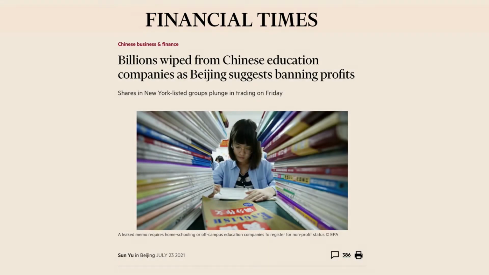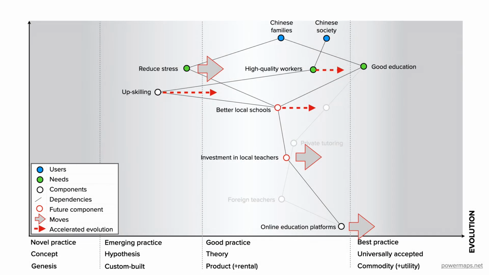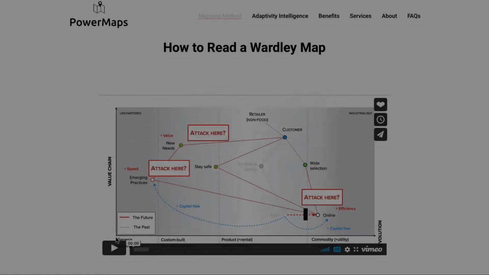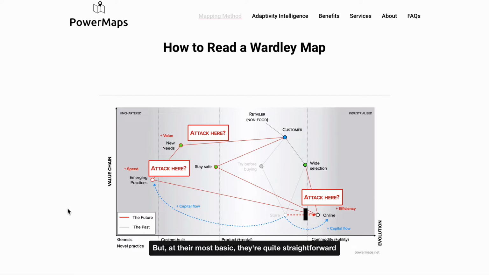Our source material is this article in the Financial Times, and we'll be using a Wardley map. You should be able to follow this video even if you're new to Wardley maps. But if you'd like to learn more about this powerful tool, visit our website at powermaps.net. Once there, click on the Method page and watch the short introductory video explaining how to read a Wardley map.